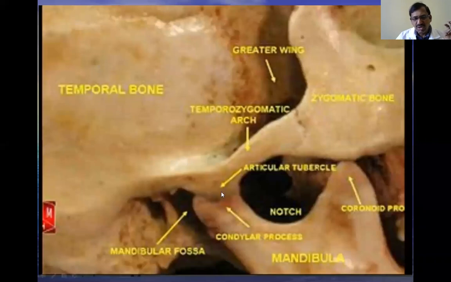Next, you see, this is exactly the joint. This is the articular tubercle. It is called the eminence or articular tubercle. And here, this is the head of the mandible, and this is the mandibular fossa. In between these two is the joint. This is the exact location of the joint.